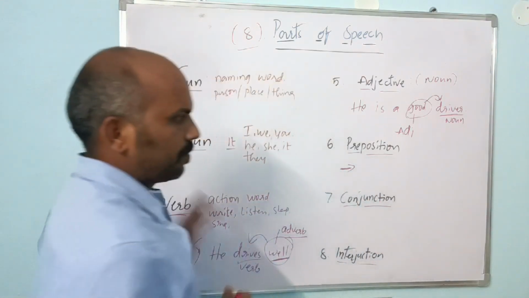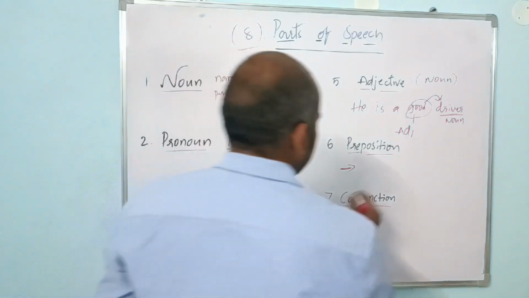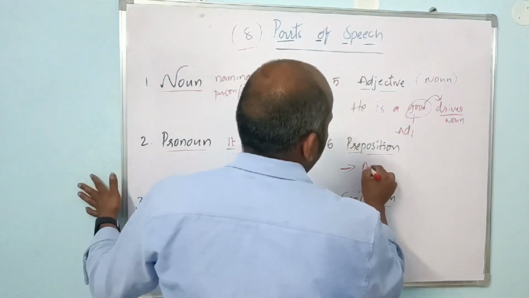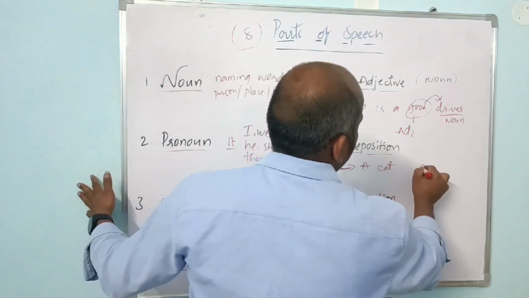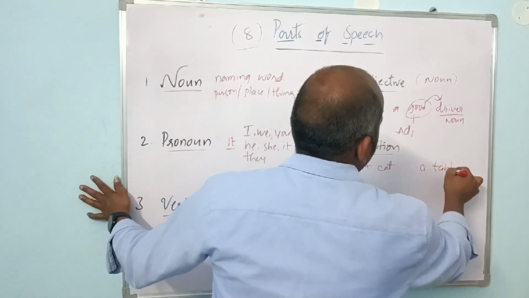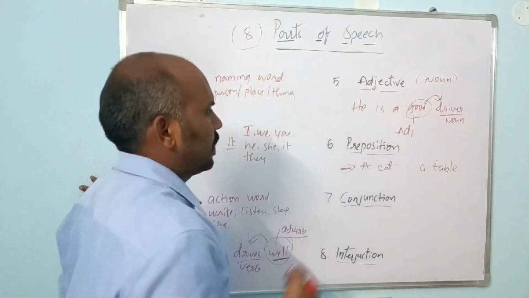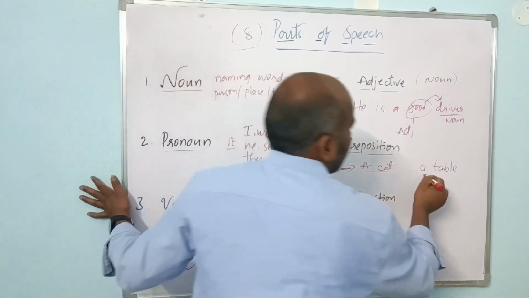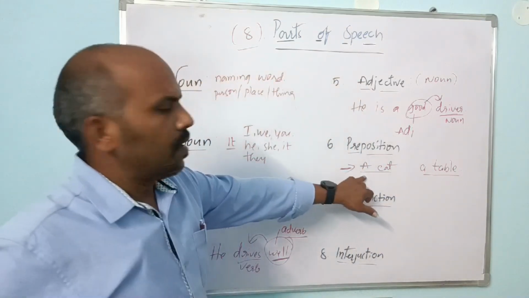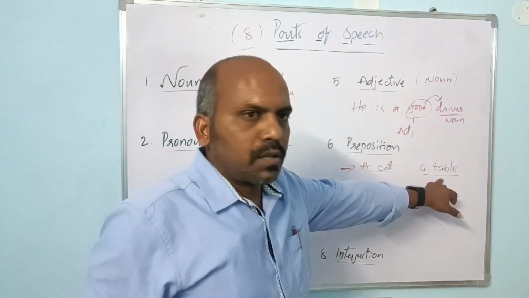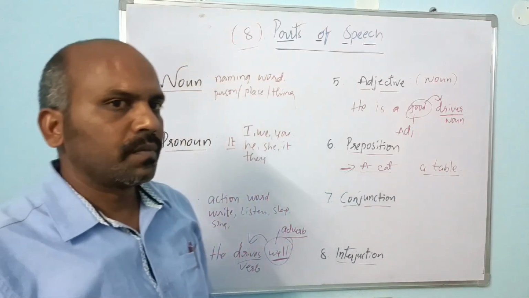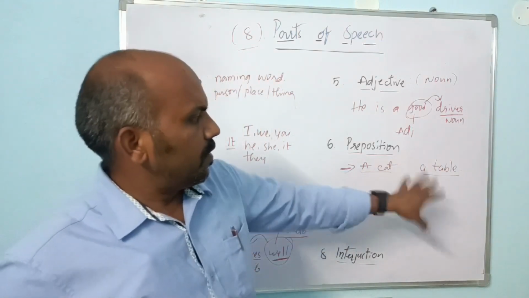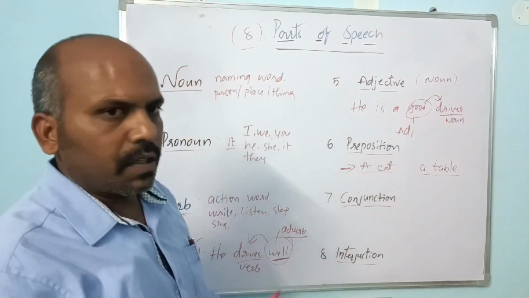Preposition is a word. Suppose here I'll write a cat, a table. We know that a cat is a noun and a table is also a noun. It is an animal name and it is a tool or thing name. Actually, there is no relation between them.